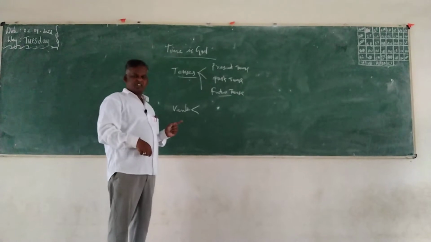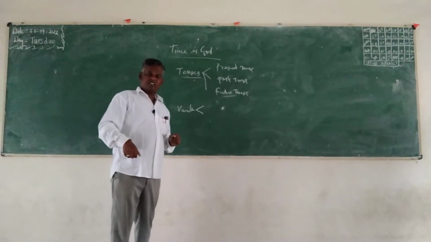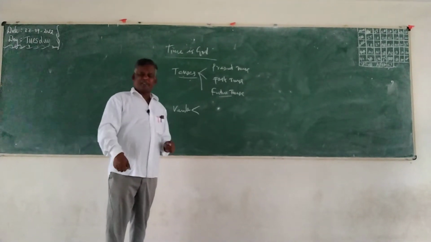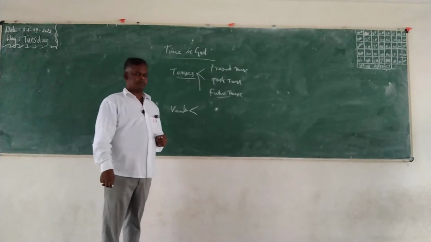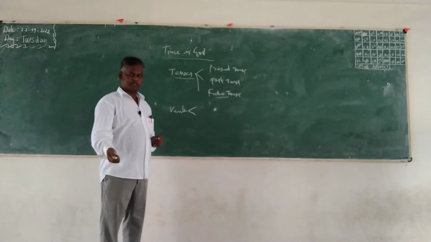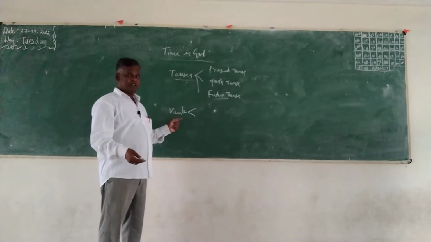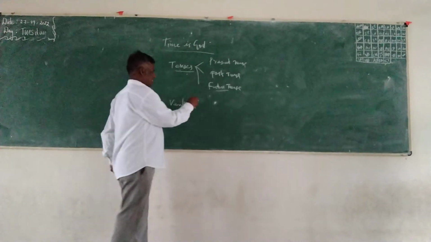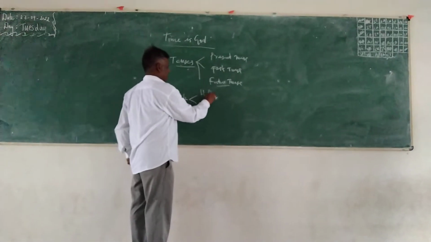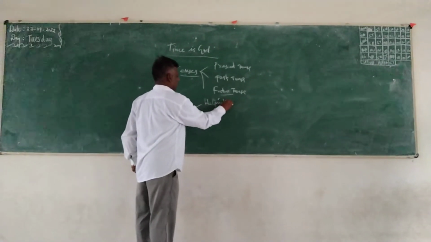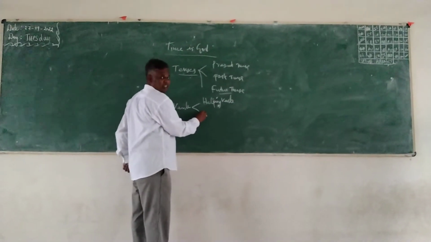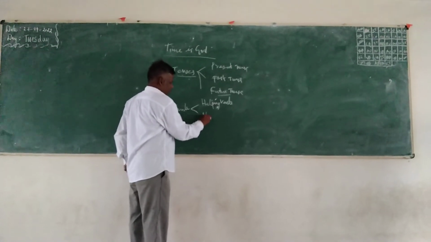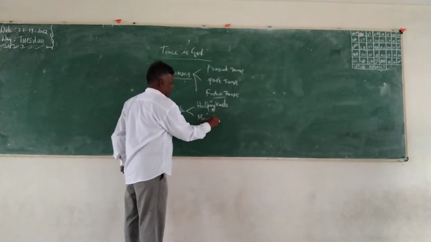The word which denotes the action performed by the speaker or doer is called a verb. The verb is divided into two kinds: one is the helping verb, and the other is the main verb.